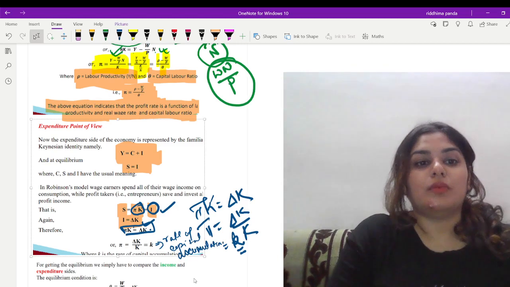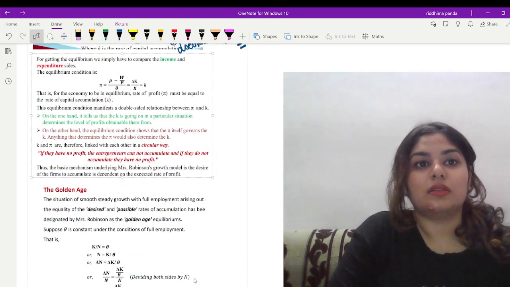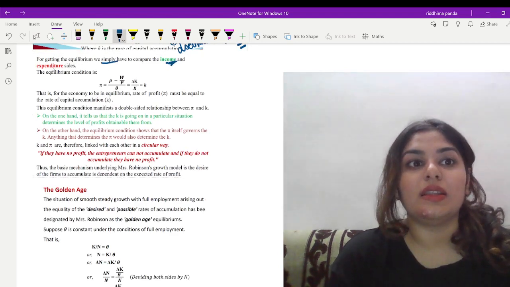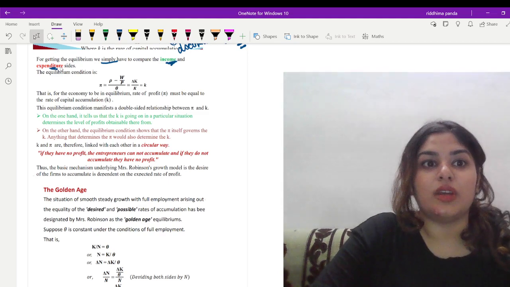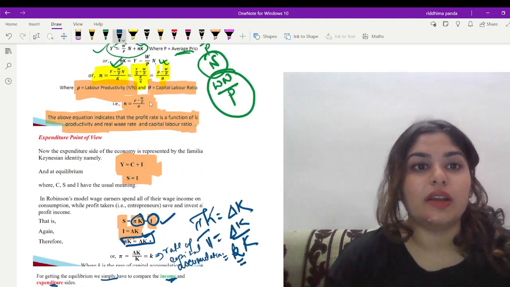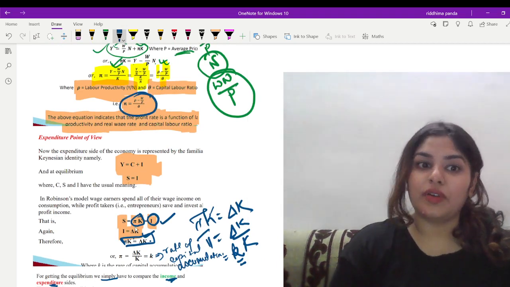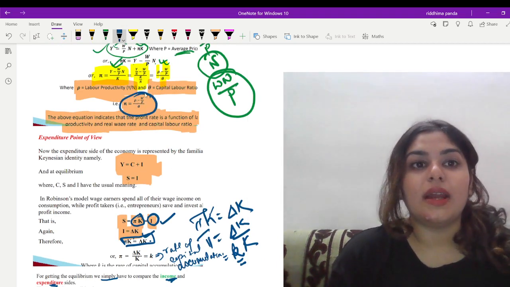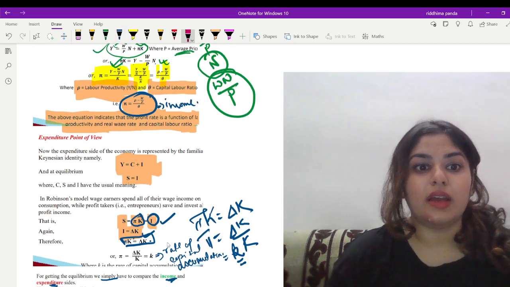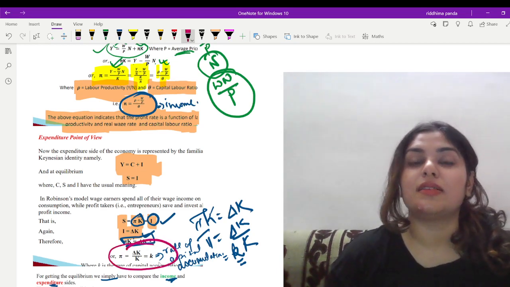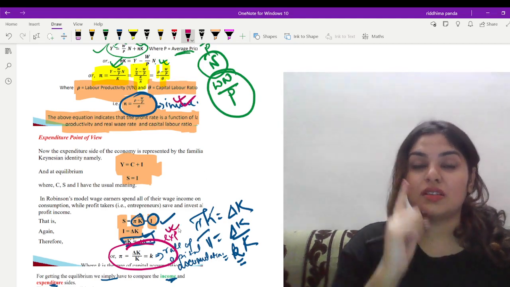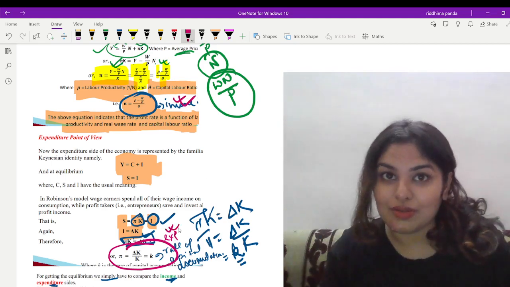Now let us have a look at the condition in order to get the equilibrium. For the equilibrium, we have to compare the income and the expenditure side. So let's go up and check our income side of the model. From the income side of the model, we have derived this. This is the profit rate, that is rho minus W by P by theta. This is your income side. And just now we have checked pi is equal to small k, that is the capital accumulation. This is our expenditure side. So this is the point of equilibrium, that is income is exactly equal to expenditure.